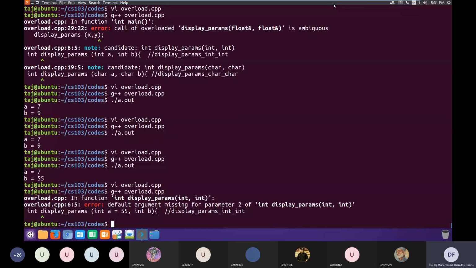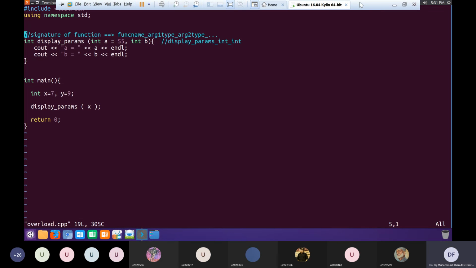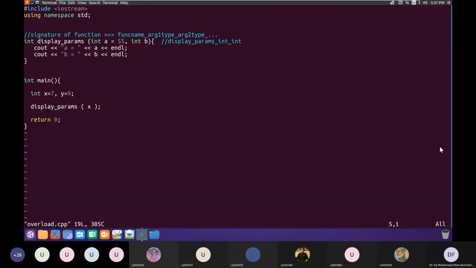You see, it gives an error because it says that the default argument is missing for parameter 2. If A has a default value, then B should also have a default value. Is it clear?